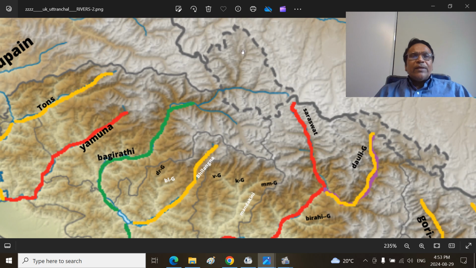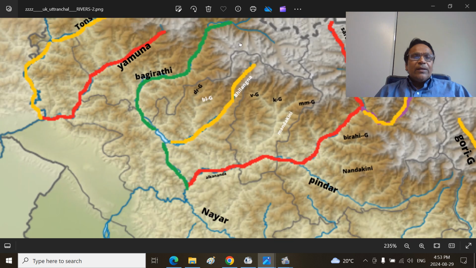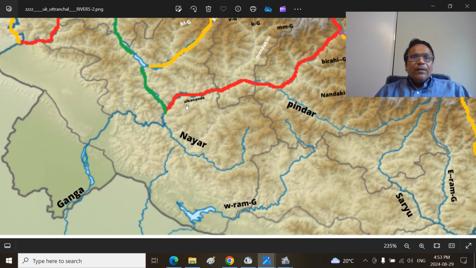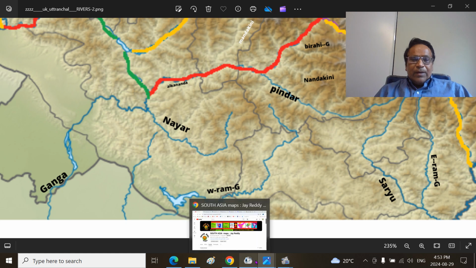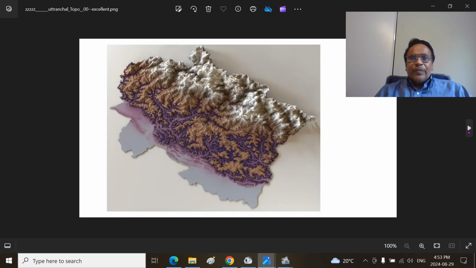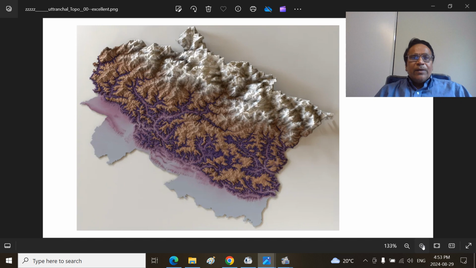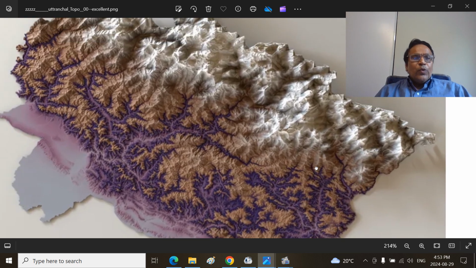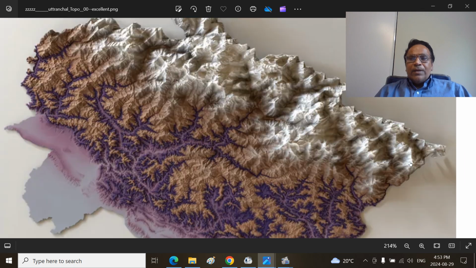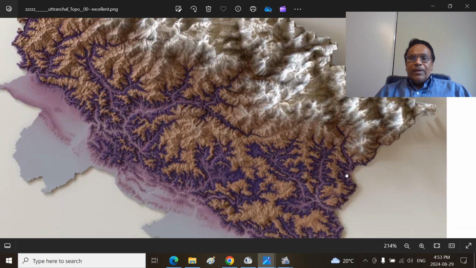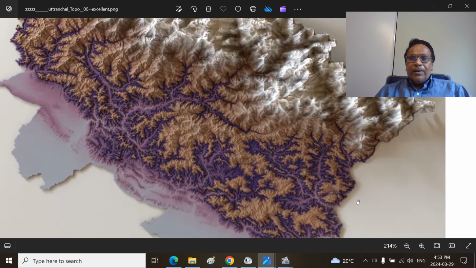This is the Jat Ganga. You can see it is coming in the Tibet area, Jat Ganga. This is the Alkananda, Devaprayag. Same thing we can see from a different perspective. You have to remember two important rivers. The Yamuna river, Tons river here, Sarda river, Karnali river, Mahakali river or Kali river or Sarda river.